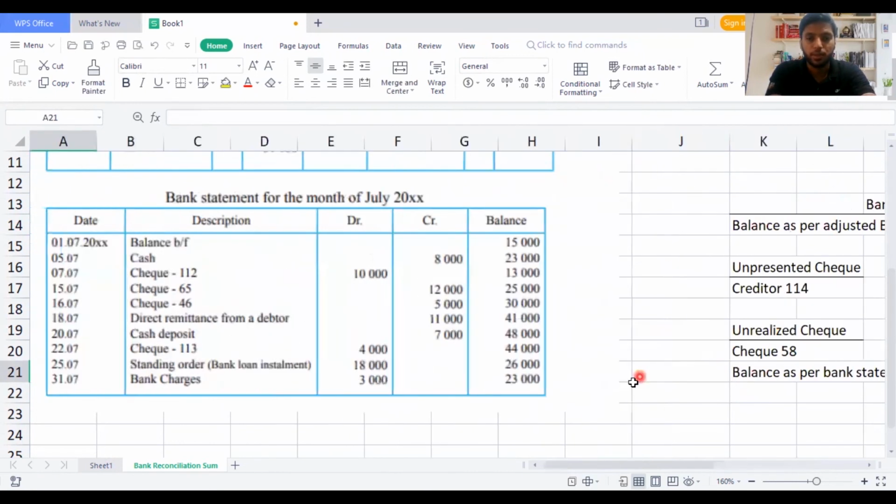I'm going to move on to my bank statement. You see my final balance is 23,000. If my bank statement balance completely agrees with my bank reconciliation statement, my sum is correct. If my bank statement is different and my bank reconciliation is different, my sum is completely wrong. That's how you find out what mistakes you have made in your exam paper.